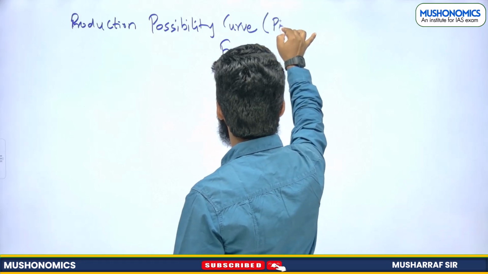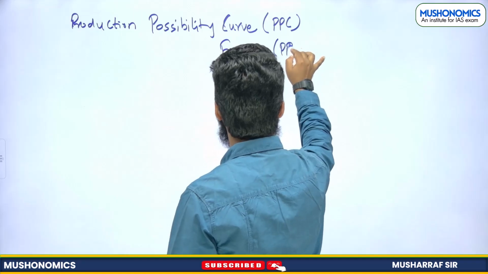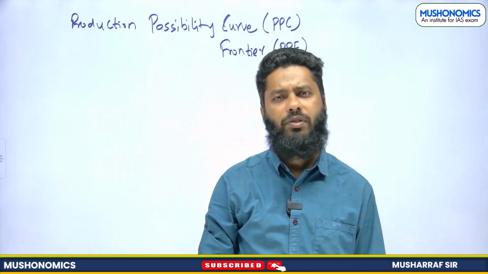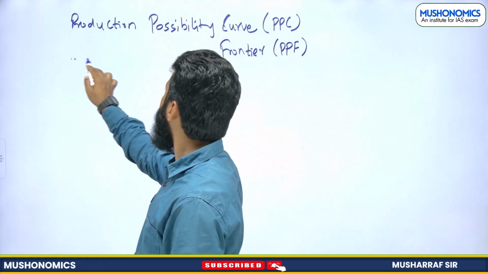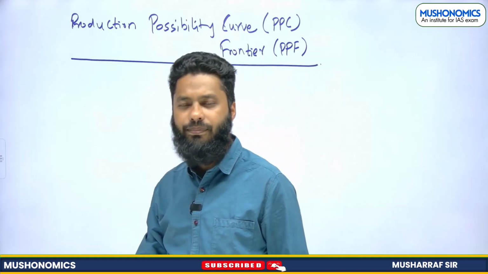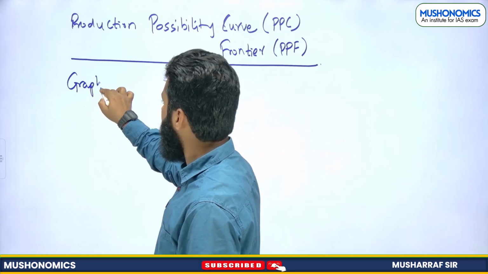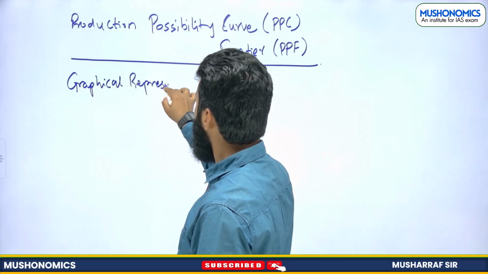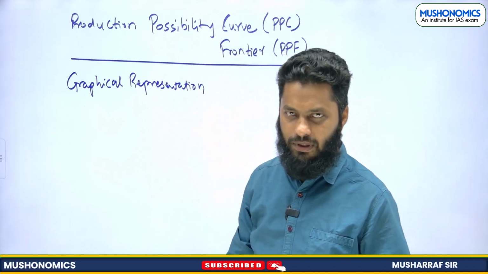So it is PPC or PPF. Both are the same, production possibility curve or production possibility frontier. Now what exactly is it? When we say production possibility curve, it is a graphical representation